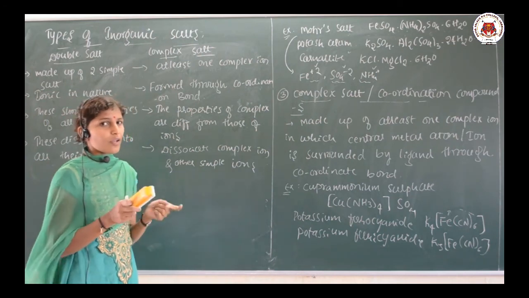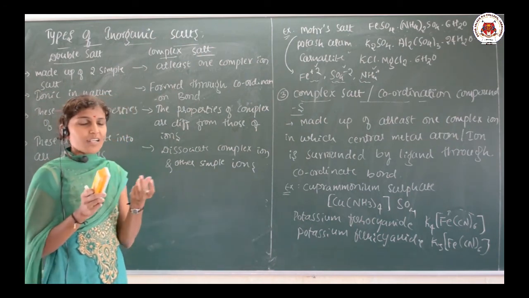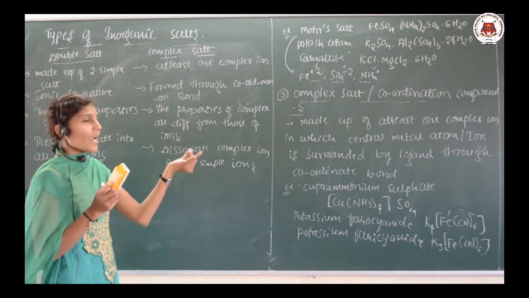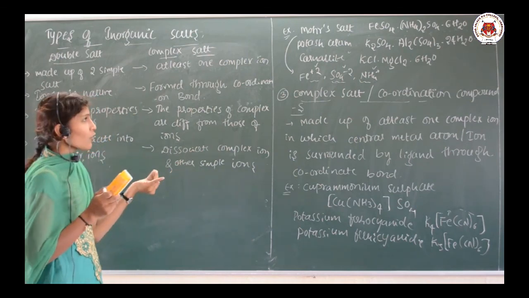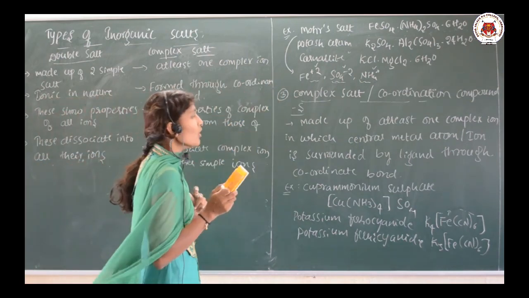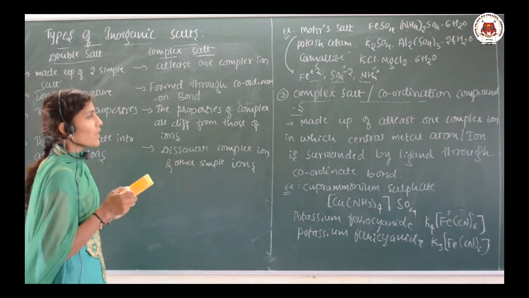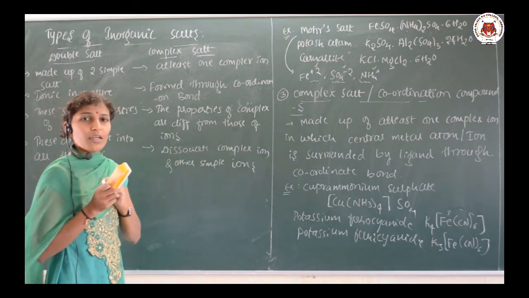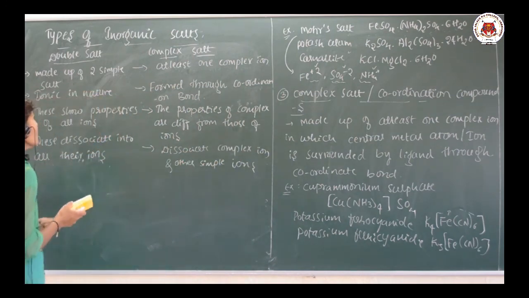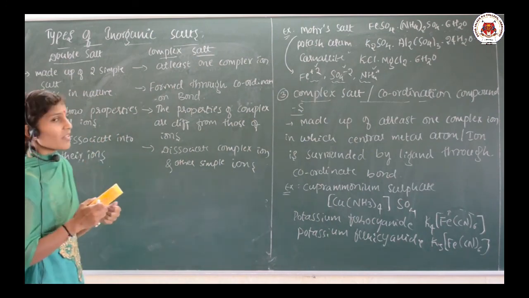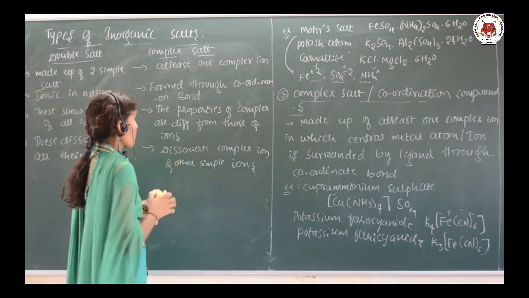I hope it is clear for you. Only three types of salt: simple, double and complex. In that, particularly you need to know the example along with the formula, and for complex salt, its definition along with the example, and the last bit is the difference between the double salt and complex salt.